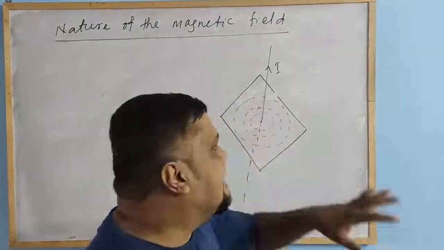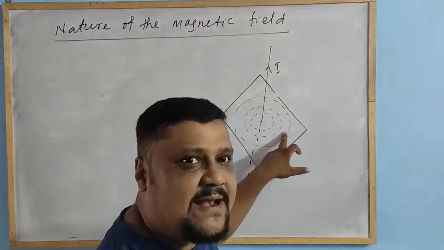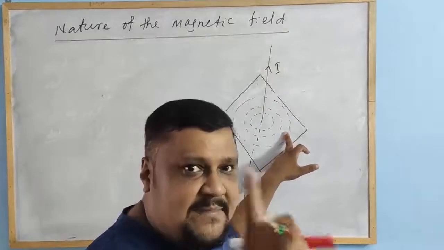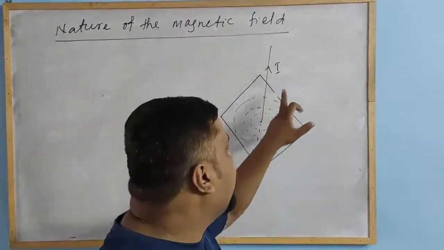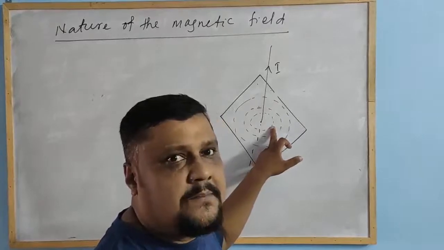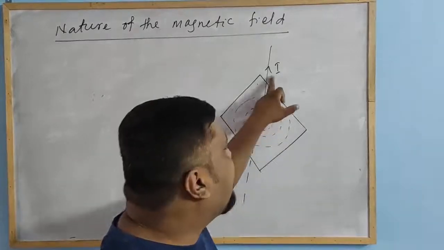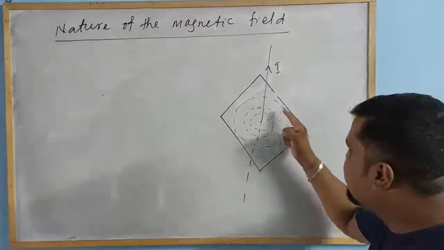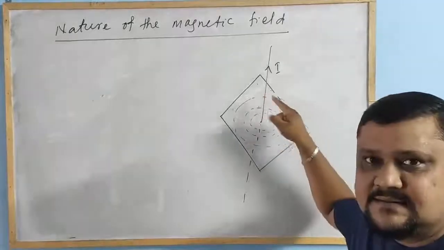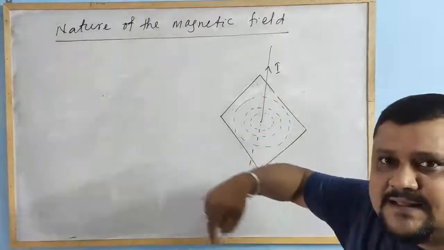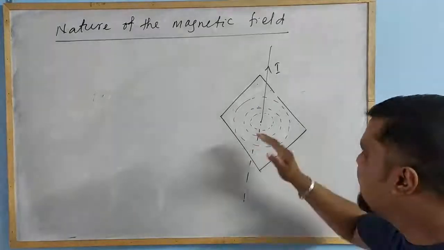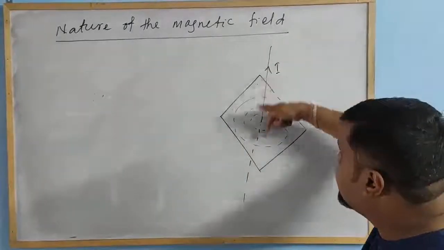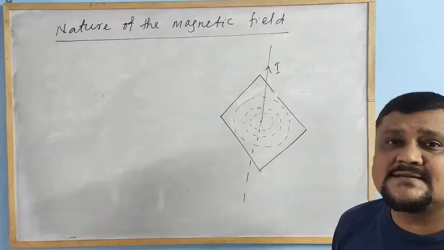As you know, these iron pieces are ferromagnetic materials, and they can only be influenced by a magnetic field. If there is no current, there is no magnetic field. When there is current in the conductor, it gives you a magnetic field, and that magnetic field makes the iron filings form concentric circles, with the current carrying conductor at the center. Clear?